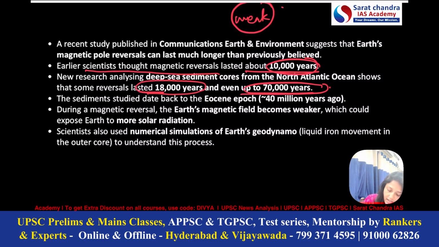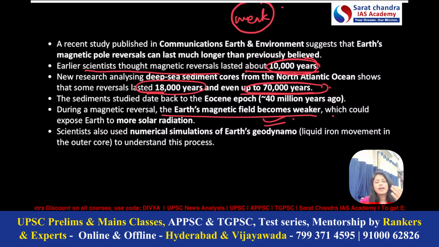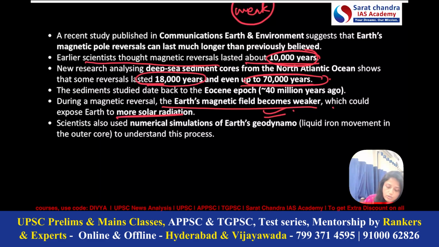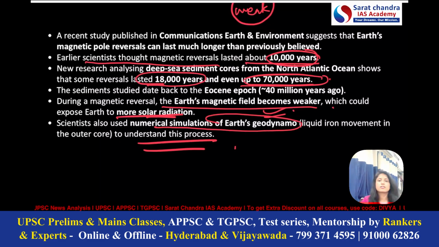Yes, so the reason is given that during the Earth's magnetic reversal, Earth's magnetic field becomes weaker, and hence Earth's atmosphere and life on Earth will face more and more solar radiation. And scientists used numerical simulations of Earth's dynamo to understand this process. That means how scientists came to know that magnetic reversal can last more than 10,000 years. So they used simulations of Earth's geodynamo. So various kinds of keywords we have read related to geography. So let's understand that from exam point of view.